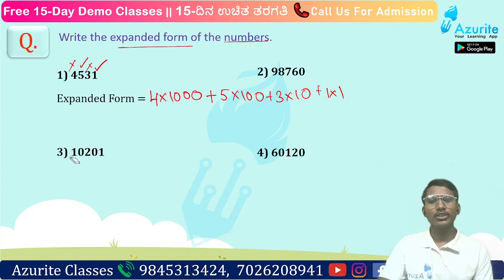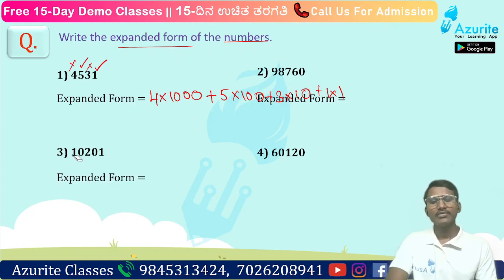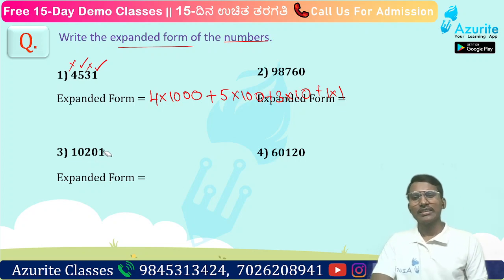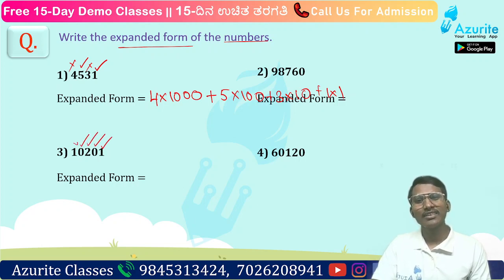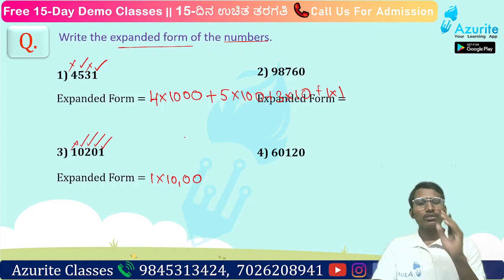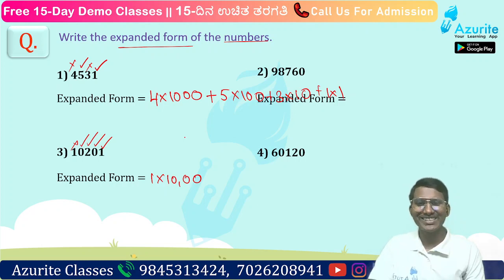Next, let us write for the third question now. Okay. So what will be the expanded form here? 1 by 10,000. Is it 10,000 place? Units, tens, hundreds, then thousands and 10,000. Okay, good. So 1 into how much? 10,000. Or if you want to make it easy, you can write it like this. 1 and then what?